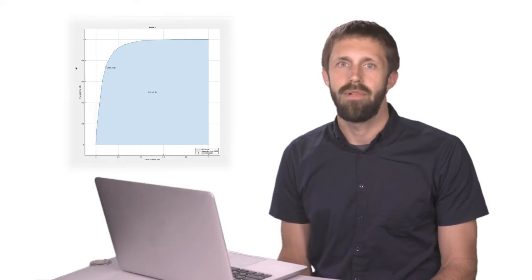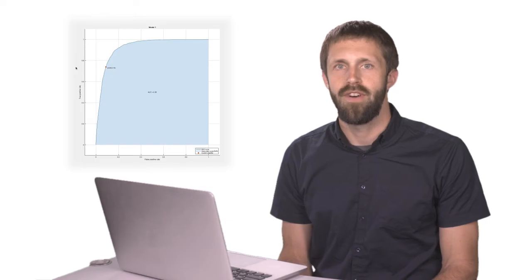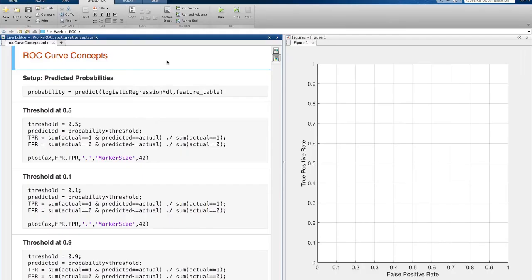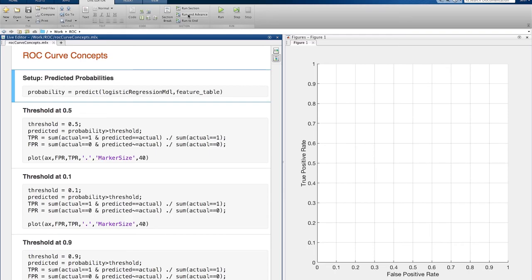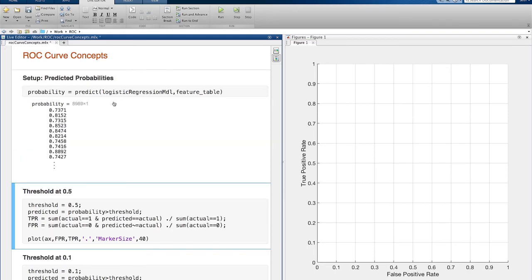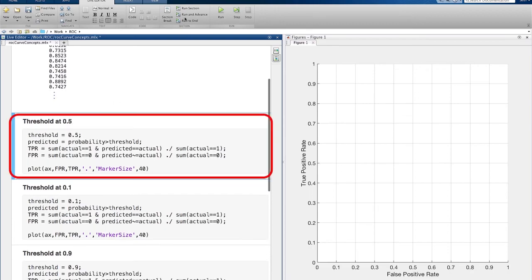The ROC curve plots the true positive rate versus the false positive rate for different values of this threshold. Let's look at this in more detail. Here's my model, and I'll run it on my test data to get the probability of an abnormal heart sound. Now let's start by thresholding these probabilities at 0.5. If I do that, I get a true positive rate of 74% and a false positive rate of 9%.